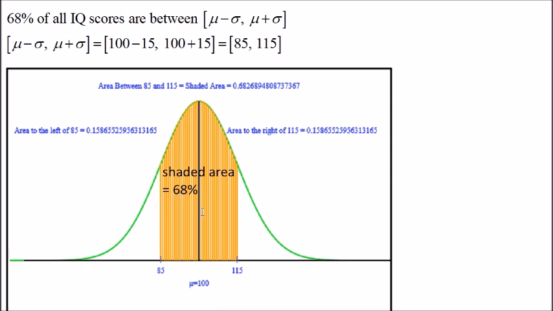Graphically, this is how we would represent it. We use a graphing calculator to generate this bell curve with a mean of 100 and a standard deviation of 15, and the shaded area here would be 68%.